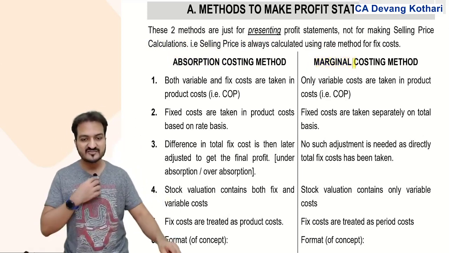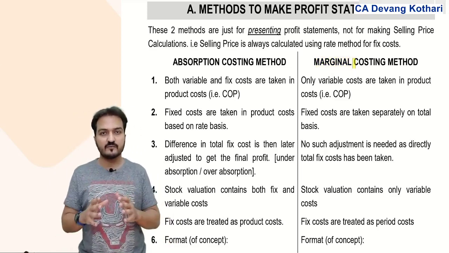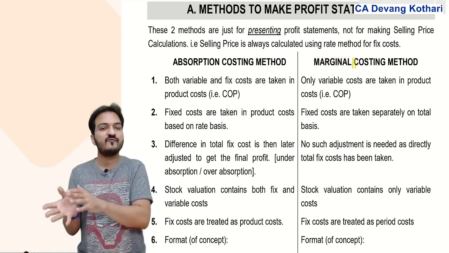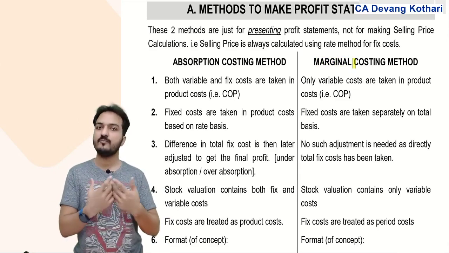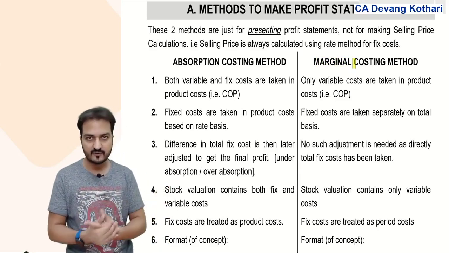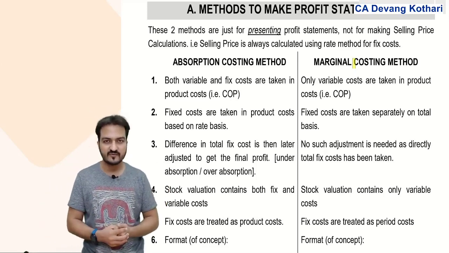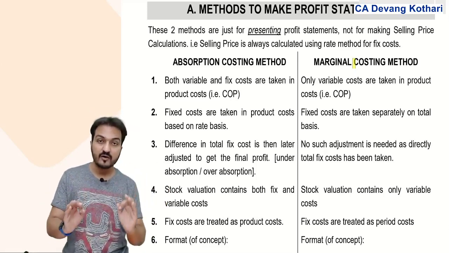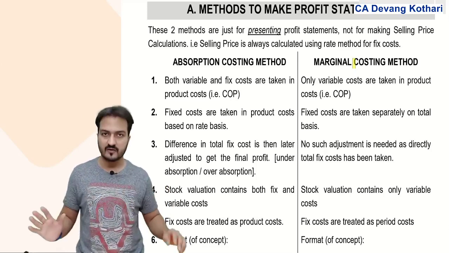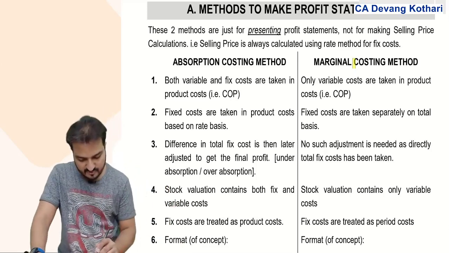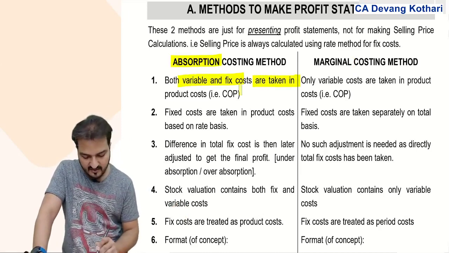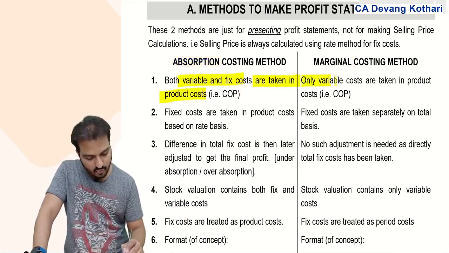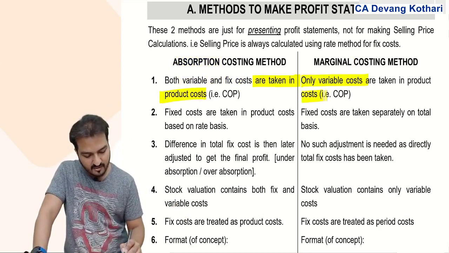An absorption costing method is a method where fixed cost is converted into a rate, and that fixed cost is added to the product cost based on the rate. While marginal costing method considers that product cost will contain only variable cost. So absorption costing method says that both variable and fixed costs are taken in product cost, while here only variable cost is taken in the product cost.